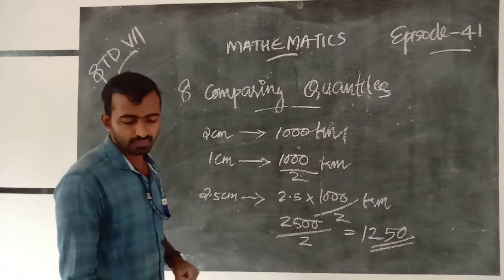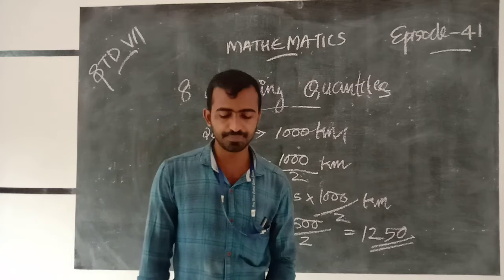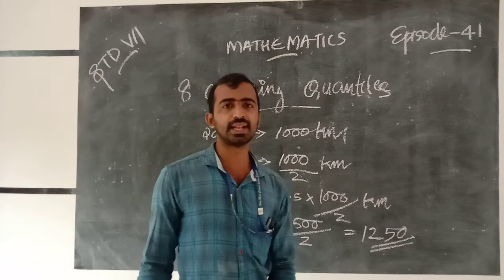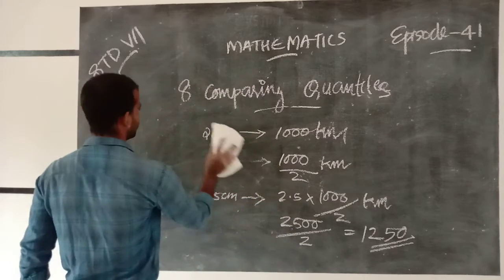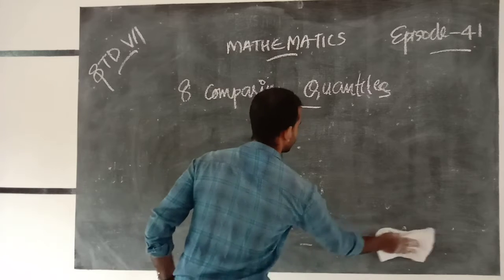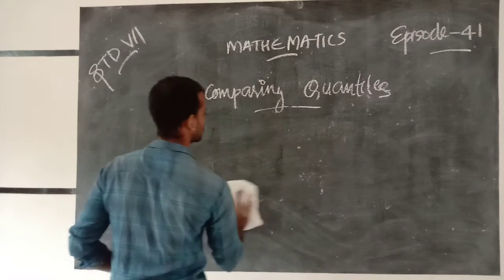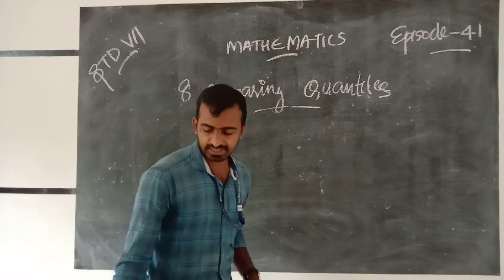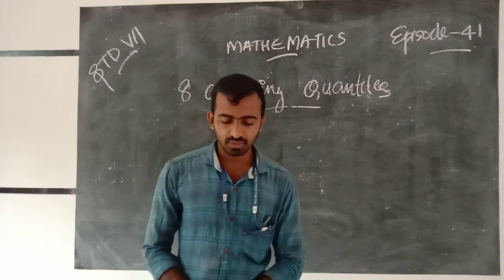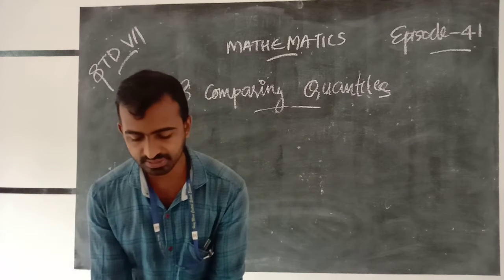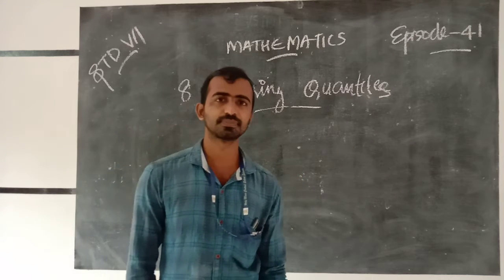Next we are going to discuss another example. 6 boards cost 90 rupees.